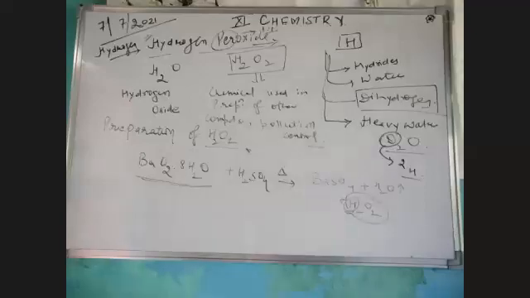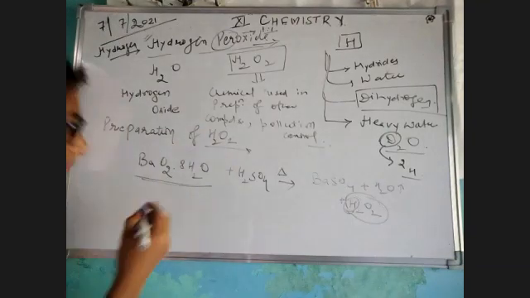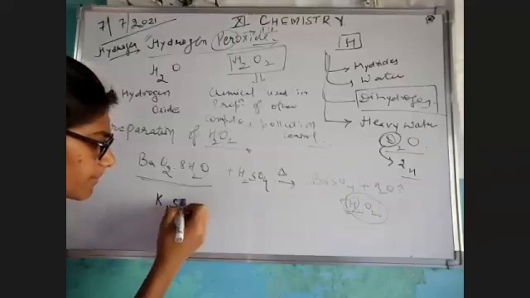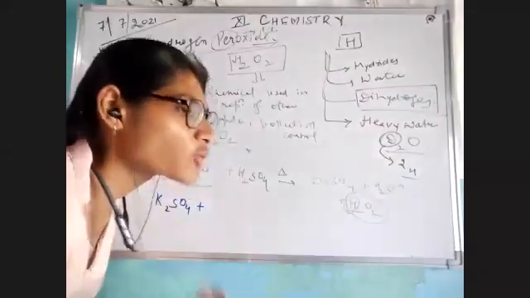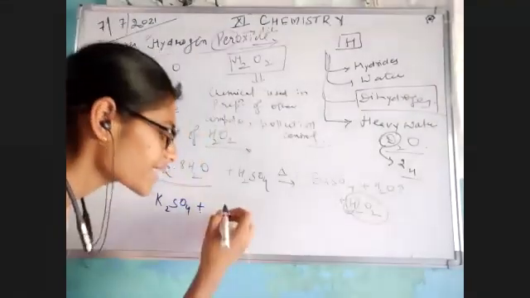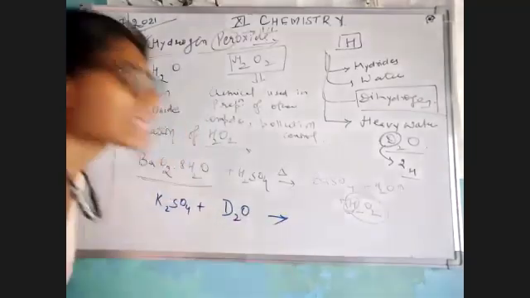So if I'm talking about deuterium peroxide, how can we change it? We can change it by the reaction of potassium sulfate. And one more point, अगर हमें हाइड्रोजन peroxide को deuterium peroxide से replace करना है, so we should add deuterium oxide to it. Am I clear or not?